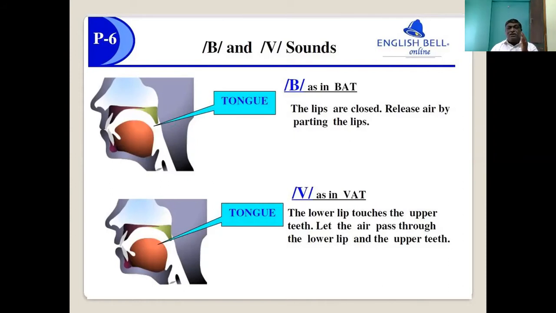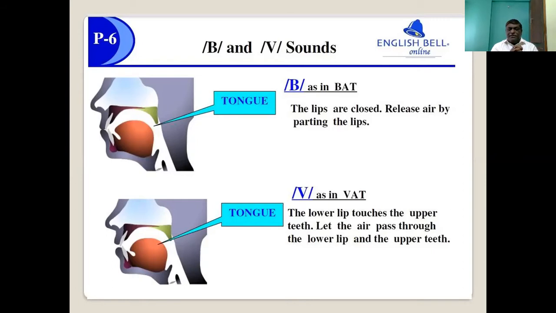That's why this is called labiodental. Dental, teeth; labio, lips. So here we find the involvement of the lips as well as the teeth. That's why it is known as labiodental fricatives. What are they? F and v.